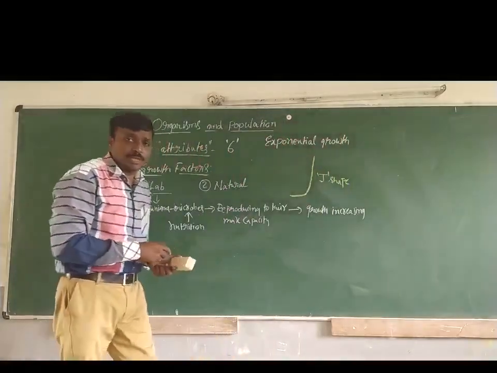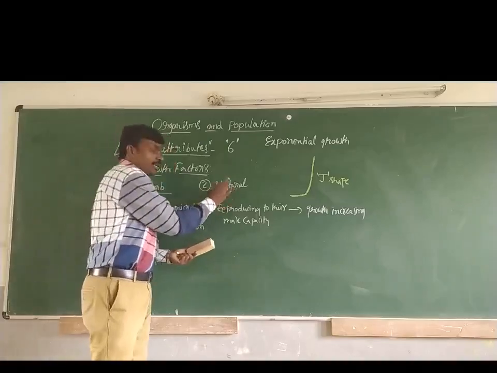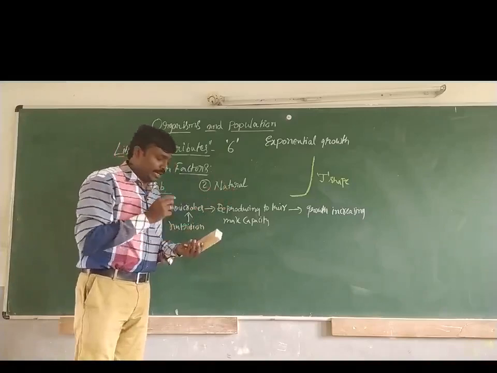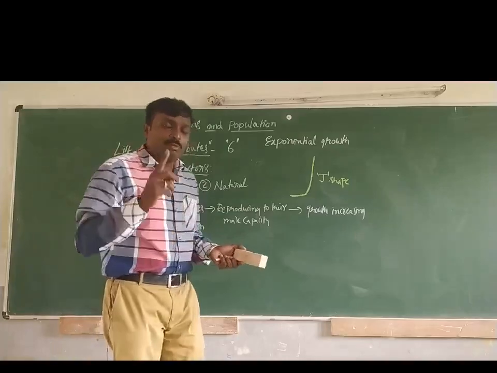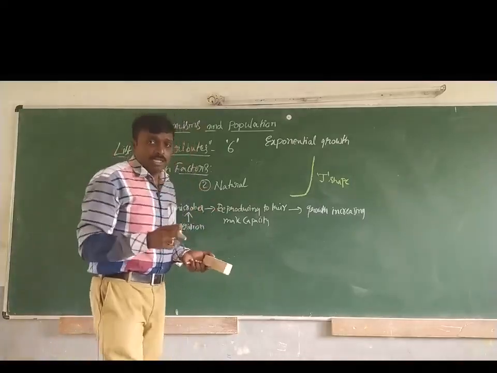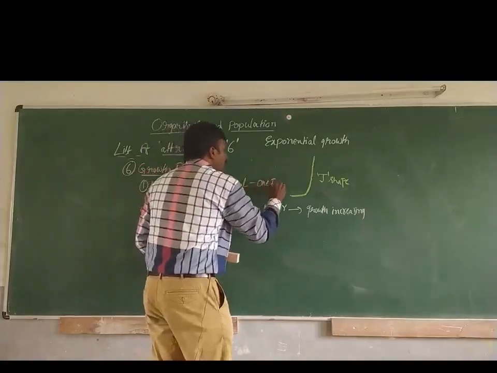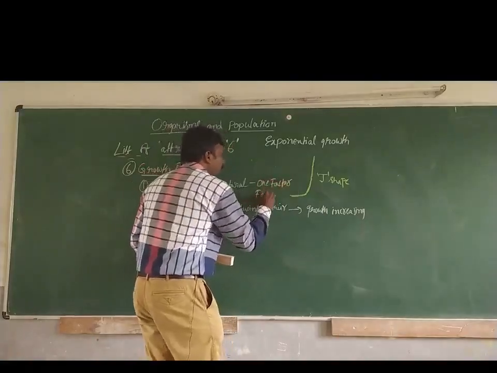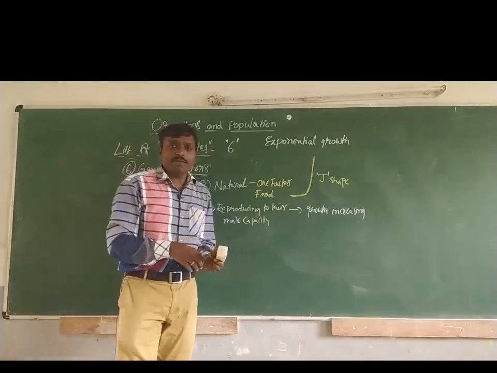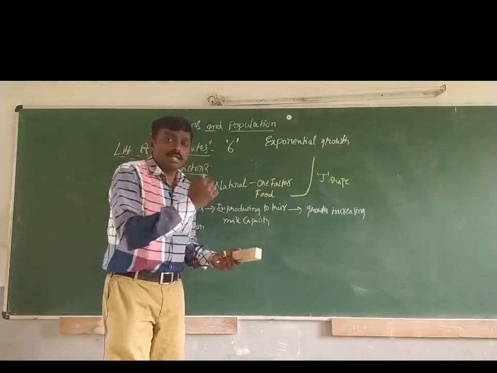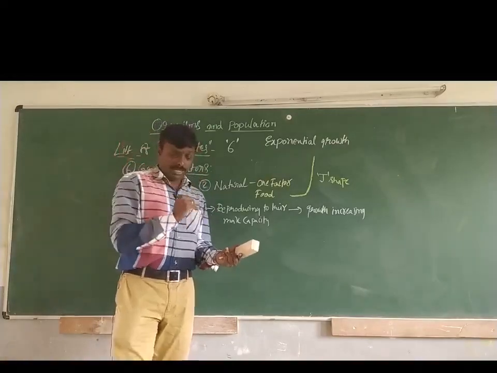growth. Exponential growth. Then coming to the second type of growth factor, which is observed in natural processes. In a natural process, what happens? There will be at least one factor influencing the rate of growth of population. Let us say availability of food to the organisms. If there is no proper availability of food, generally the rate of population increase will be decreasing, isn't it?